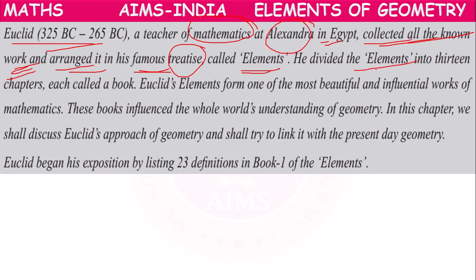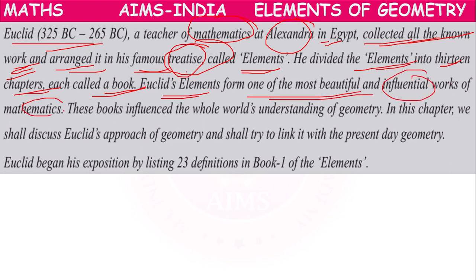He divided Elements into 13 chapters, each called a book, 13 volumes in total. Euclid's Elements is one of the most beautiful and influential works of mathematics. It influenced the whole world's understanding of geometry and gives a complete picture of it.